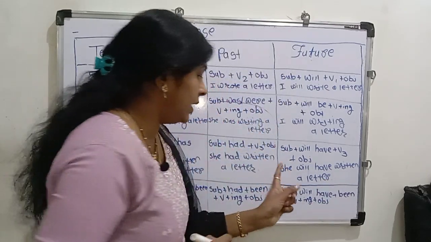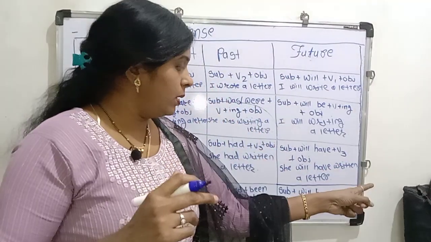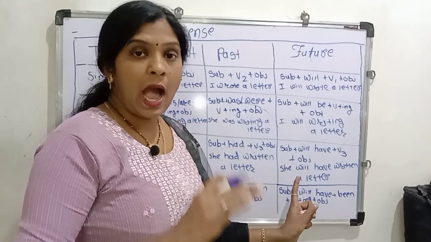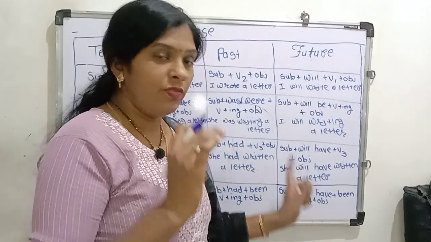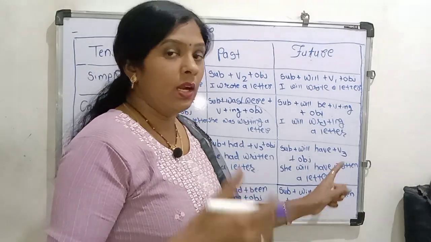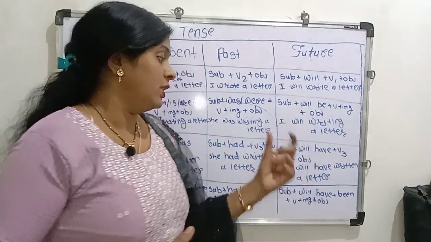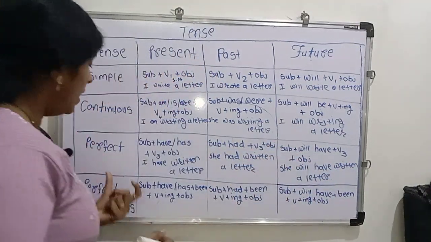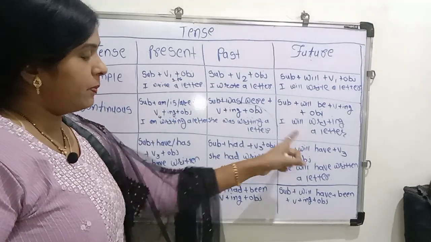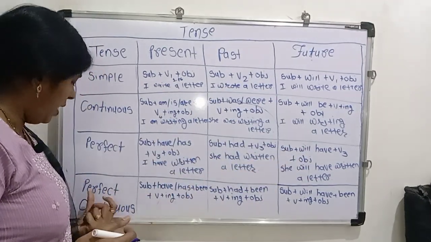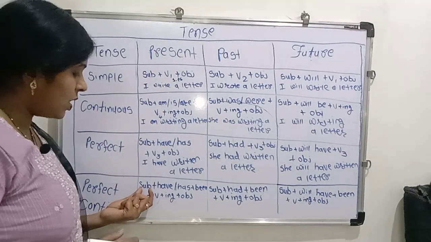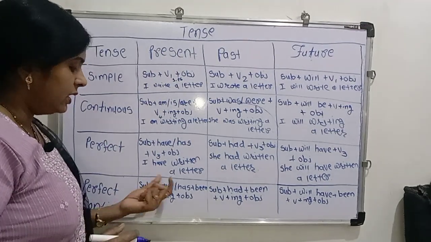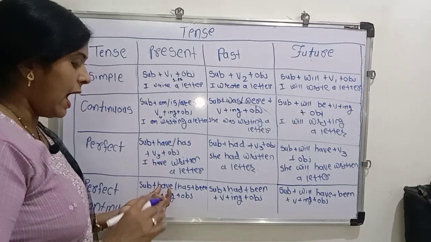She will have written a letter. He will have bought a car. I will have spoken English. We will have learned a book. These are more examples. After this perfect, future perfect, we are learning present perfect continuous. First of all, use subject, then use have, has,